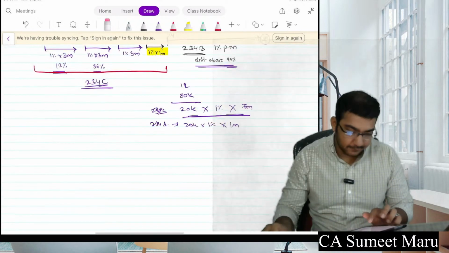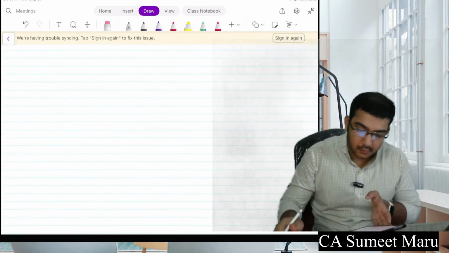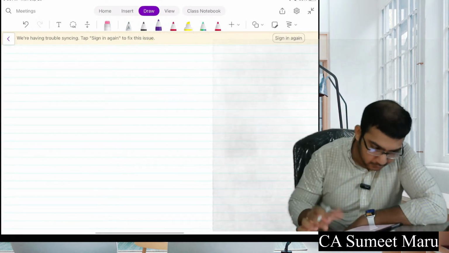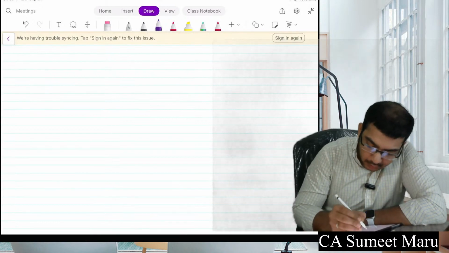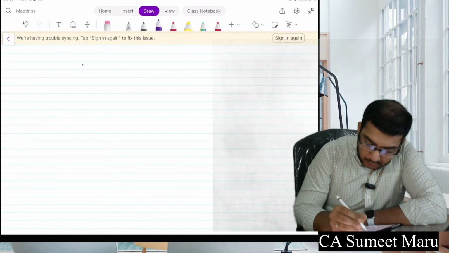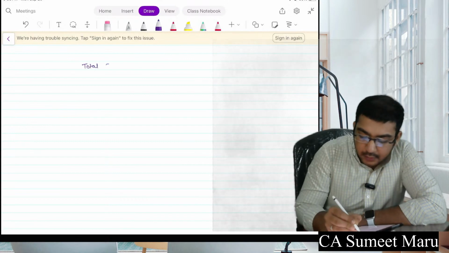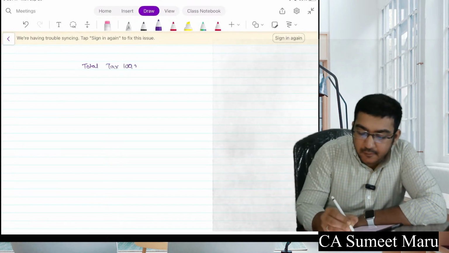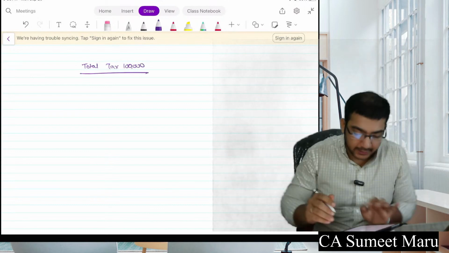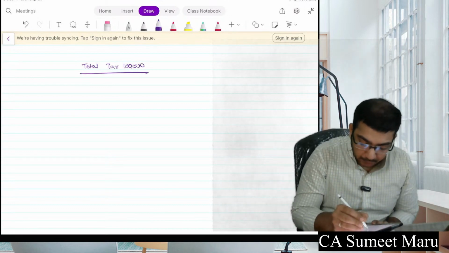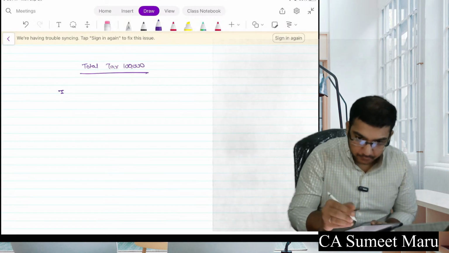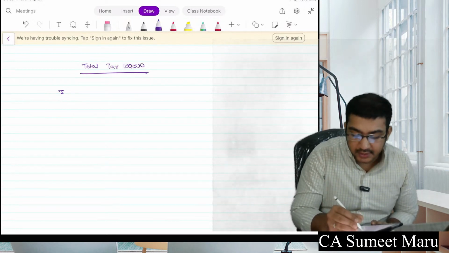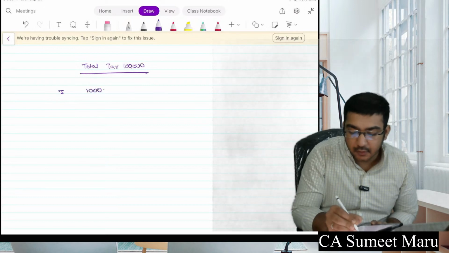Okay, do one thing. Say the total tax is 1 lakh. Okay, for your easiness I'm saying. So here by first installment you paid say only 10,000.